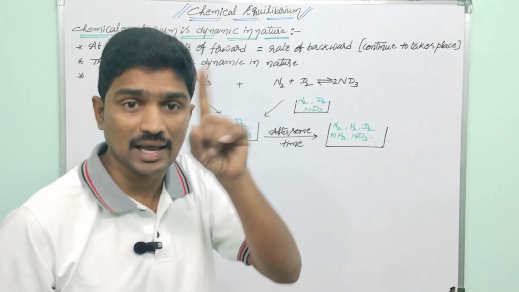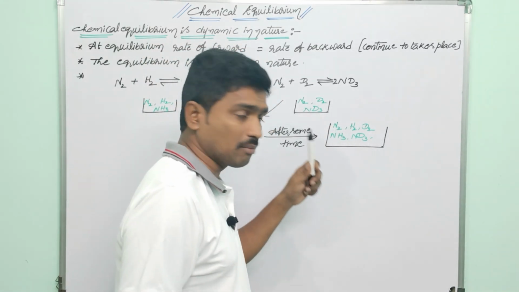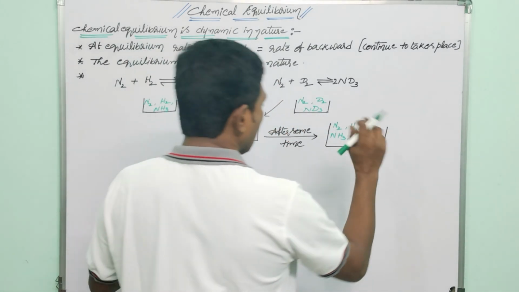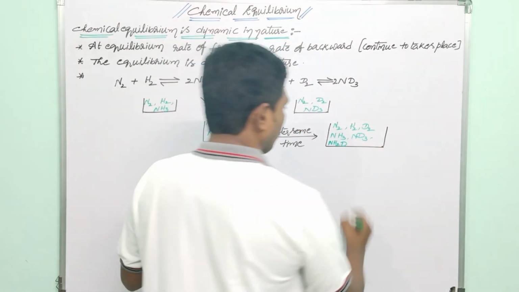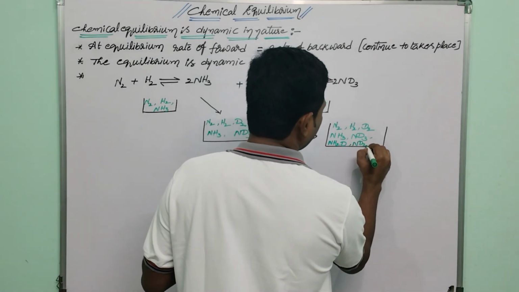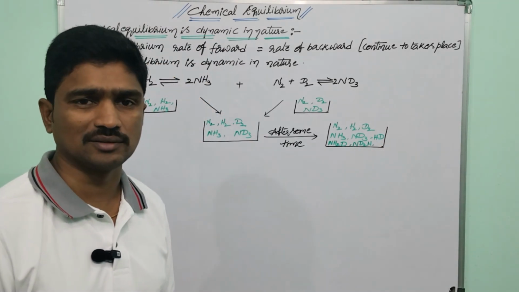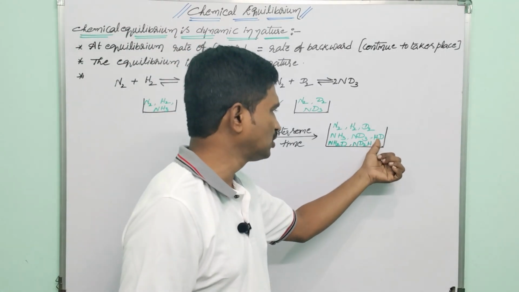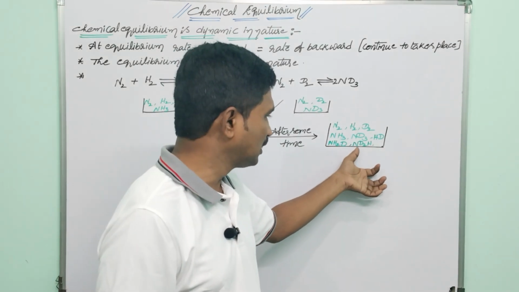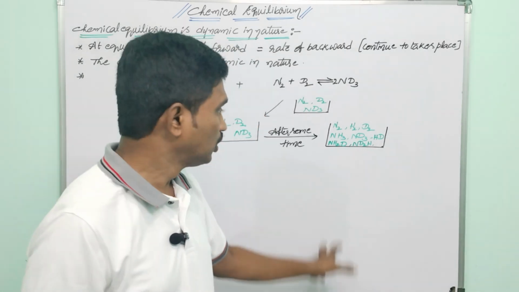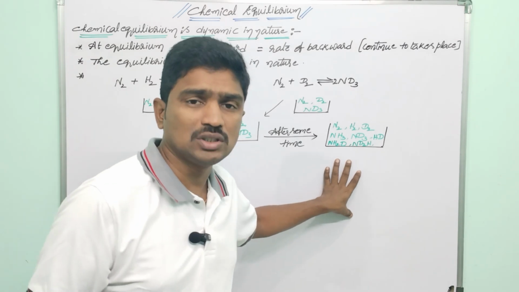Clear? But actually you notice one thing: nitrogen, hydrogen, deuterium, ammonia, deuteroammonia and NH2D, ND2H, HD are also present. So HD, hydrogen deuteride; NH2D, 2 hydrogens and 1 deuterium; ND2H, 2 deuterium and 1 hydrogen. These are the components present after some time in the reaction mixture. What does it indicate?